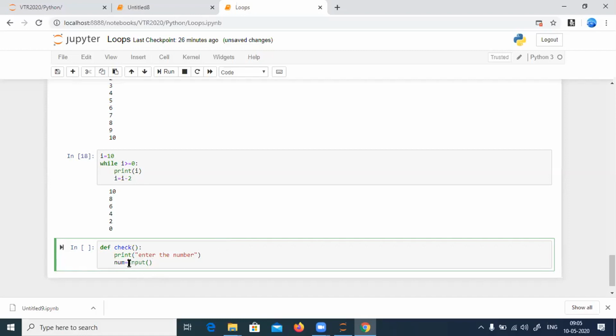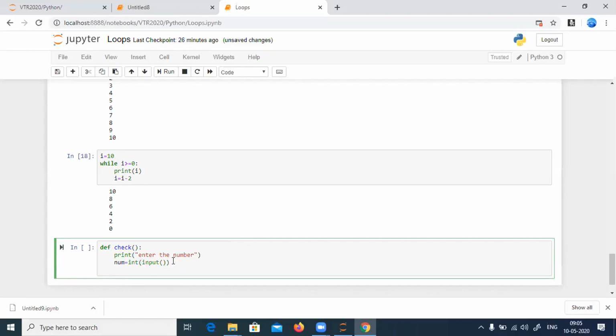If I take input, it will be taken as a string, so I say int of input. Okay, I took num is equal to int of input. Then what to do? You just check the conditions, even or odd. So I need to use the conditional statements. How would you check? If number is divisible by 2.